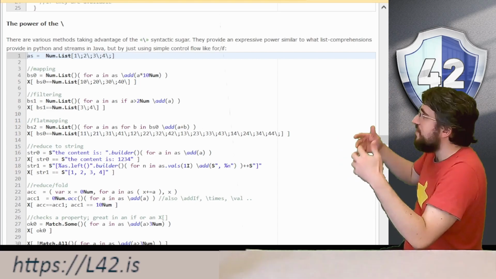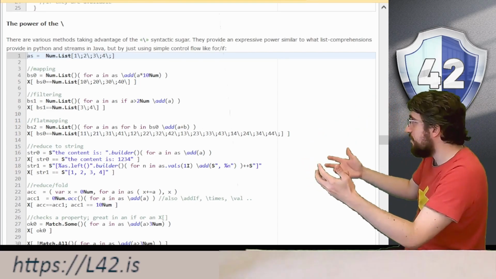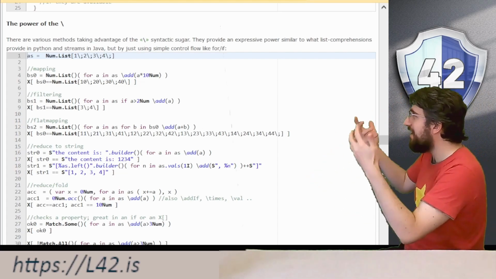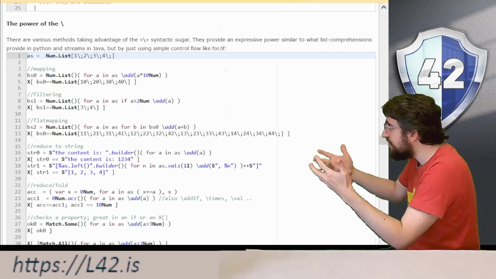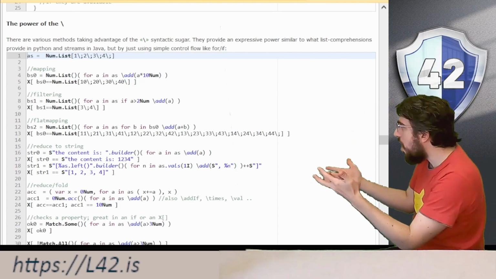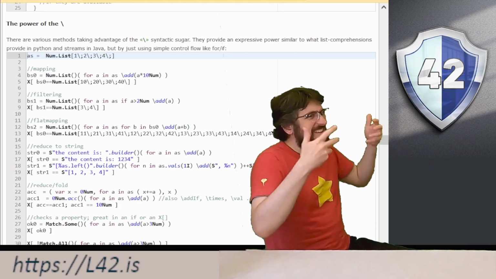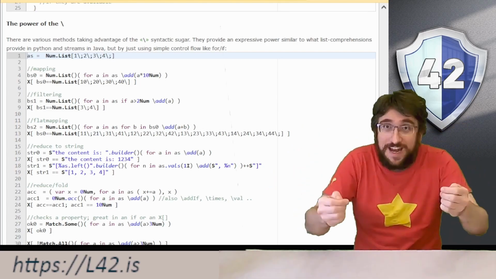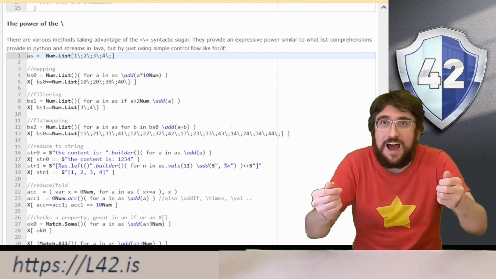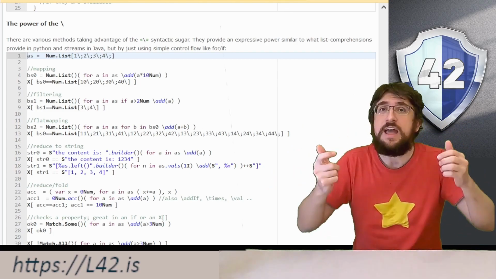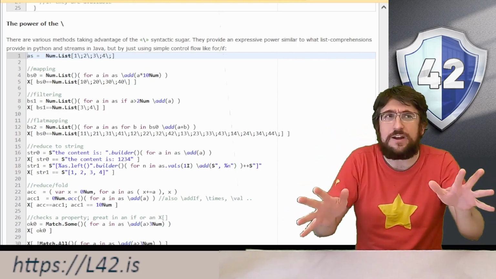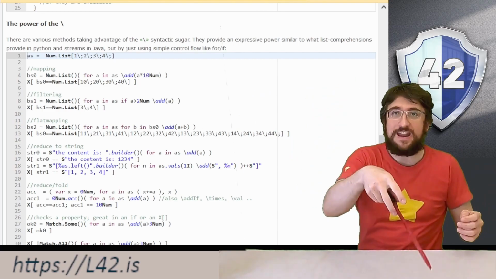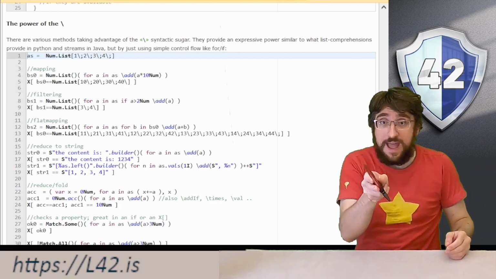Well, 42 is an expression-based language, and if, while, and for are expressions of type void. Yes? And so? So, we can have a method that takes a single argument of type void and does nothing with the argument, but we can use the slash to represent the receiver of the method.